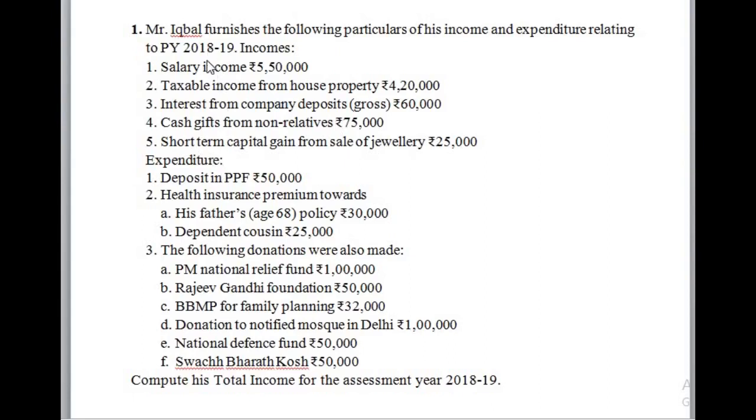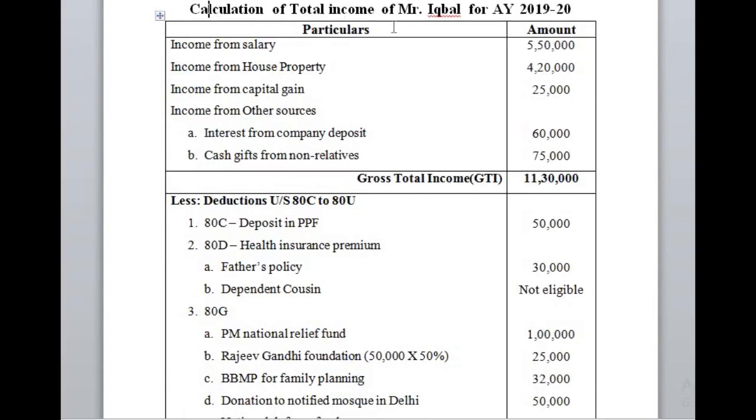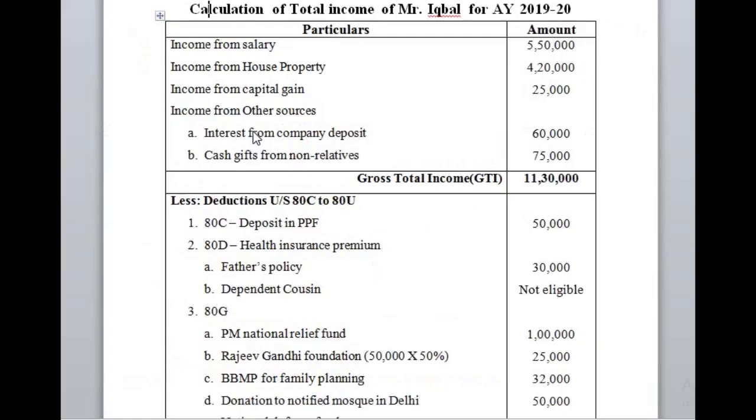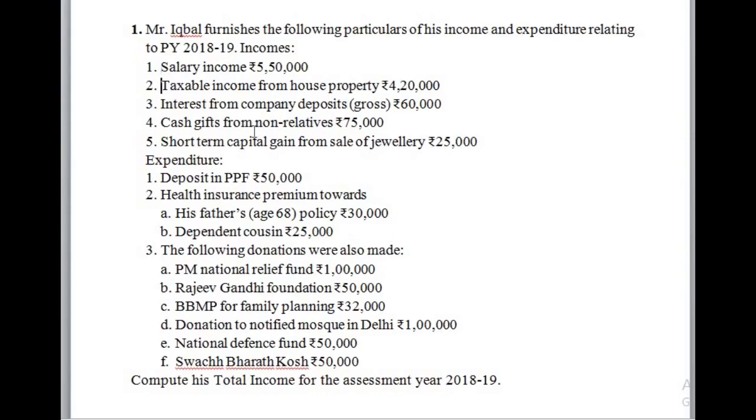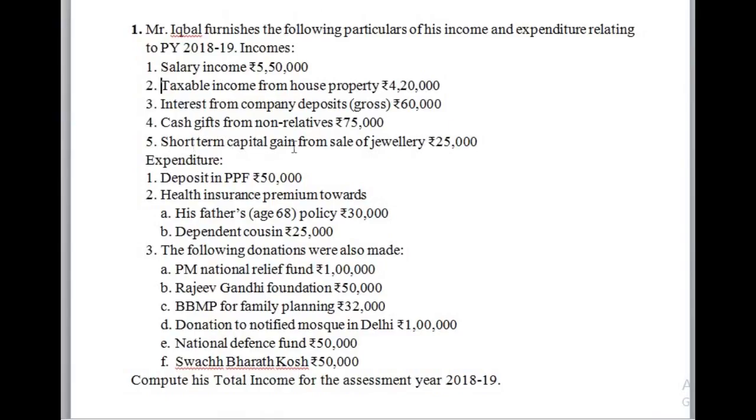So these are all the incomes earned by the assessee during the previous year, and all must be taken for the calculation of gross total income. The task is the calculation of total income of Mr. Iqbal for the assessment year 2019-20. First we need to find out the gross total income by taking all the kinds of income earned by him: income from salary rupees 5,50,000, taxable income from house property rupees 4,20,000, short-term capital gain rupees 25,000, and the next two are income from other sources.